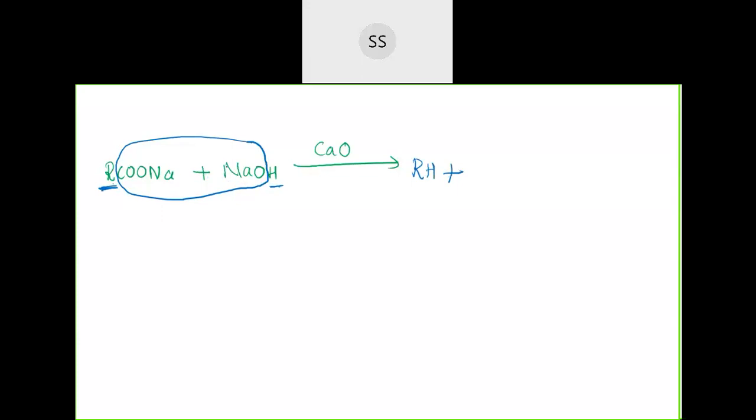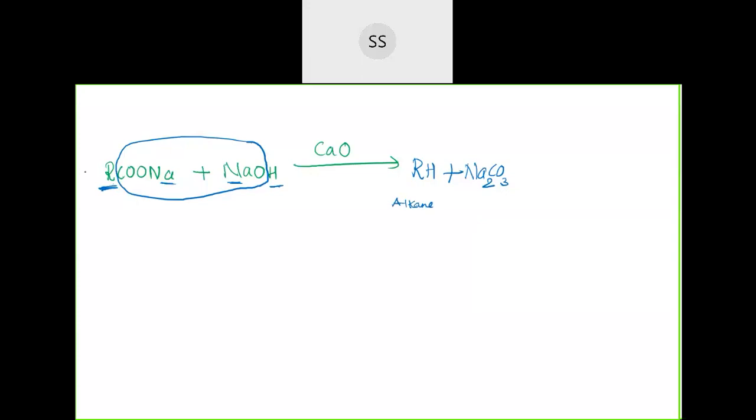See how many sodium atoms are there? Two sodium atoms. It's an organic compound. So Na2, then one carbon, plus three oxygens remaining: Na2CO3. This will be formed. It's a salt, sodium carbonate. So you get an alkane plus sodium carbonate during the reaction.